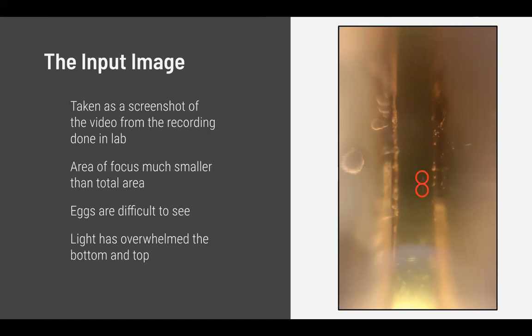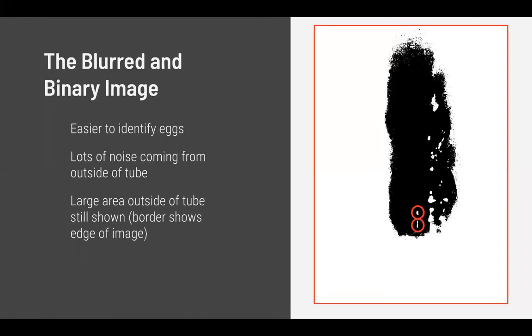So there's a lot of issues with this picture, and stuff can be done to reduce this, such as applying a Gaussian blur and subtracting this from an original grayscaled image. This makes the eggs much easier to identify, although there's still a lot of noise coming from the right. And the last big issue is there's a large area outside the tube as shown by the border in red. The traversal of the pixels will have to go over all of this.